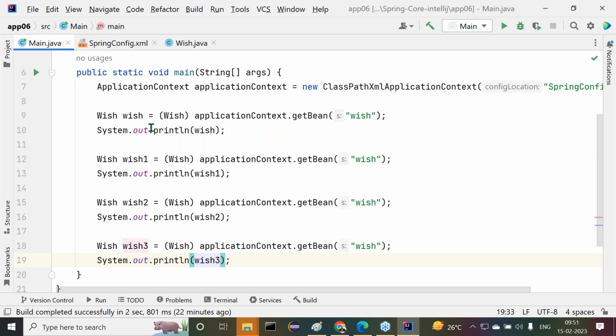All right, so now wish one, wish two, wish three. All three times we have to get the same reference, or not? As per the singleton scope, all three times we have to get the same reference, or not? All right, so now let us see this one.